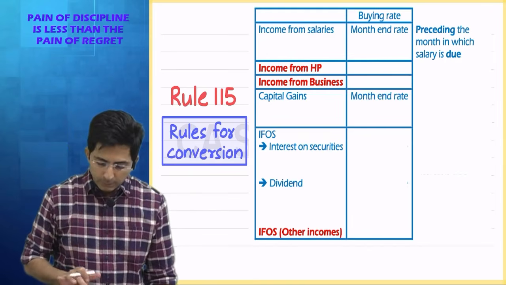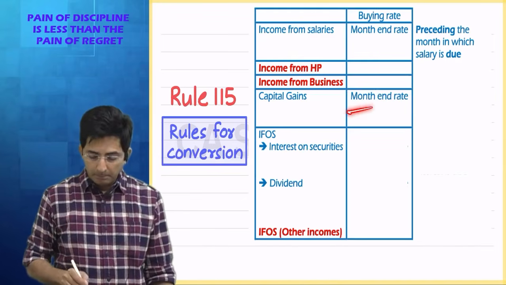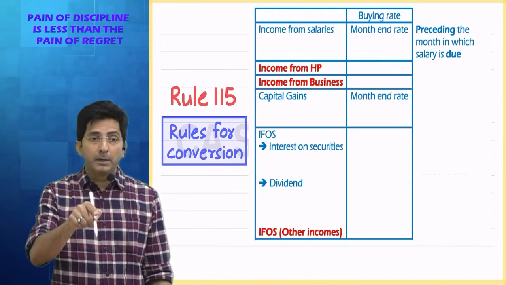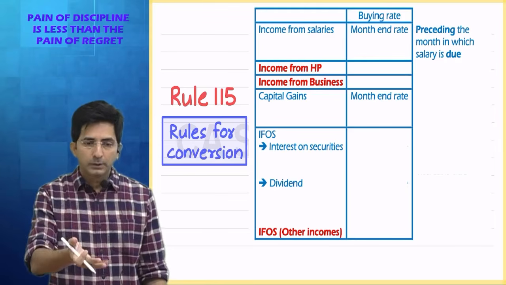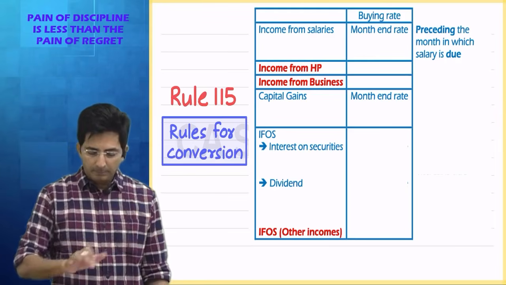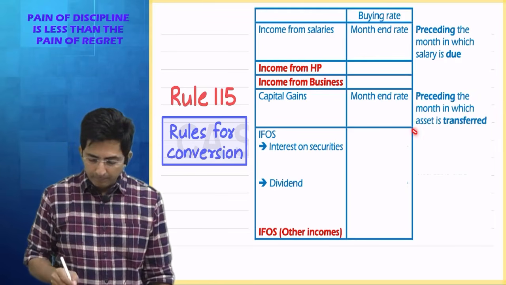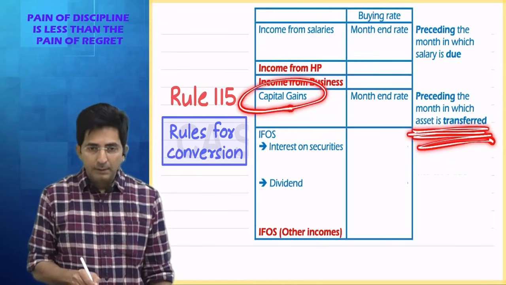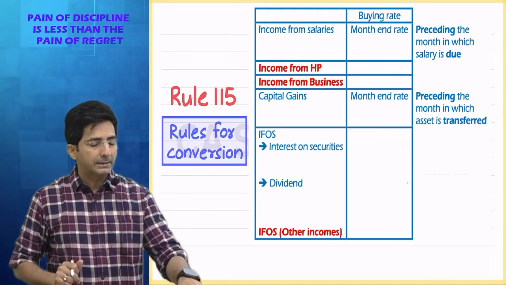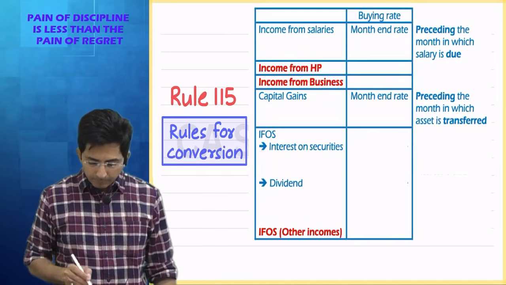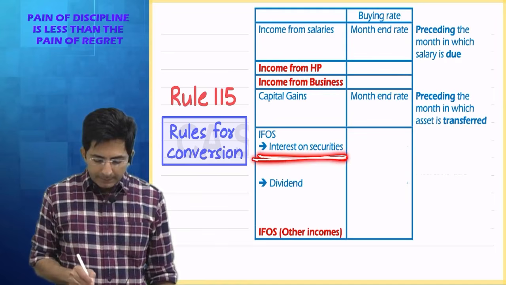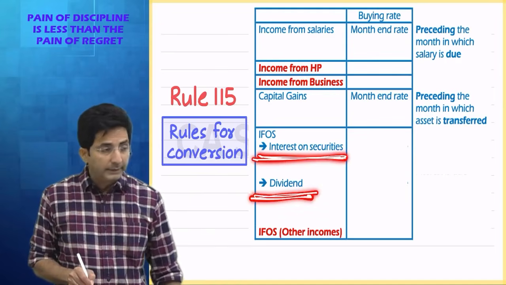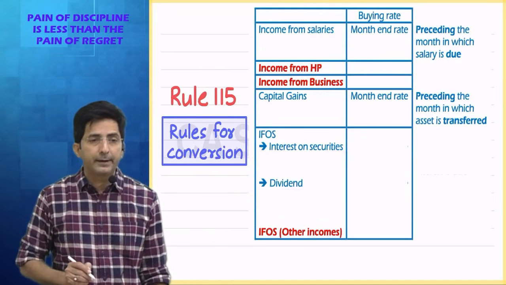Here again the rule is month end rate. But which month? Not that month when capital gain arose, but the preceding month. Preceding which month? The month when the asset was transferred, because capital gain arises whenever there is a transfer of a capital asset. Okay. Then interest on securities and dividend income. Even these two incomes will go according to month end rate.